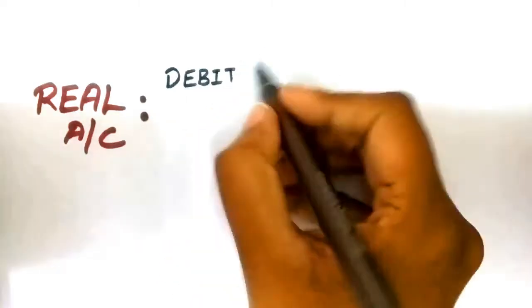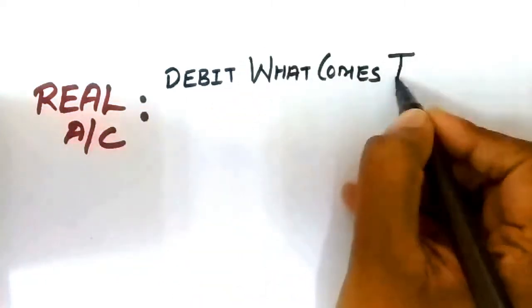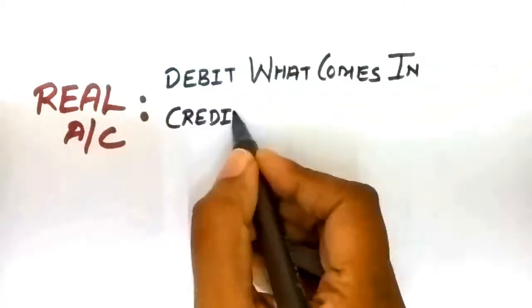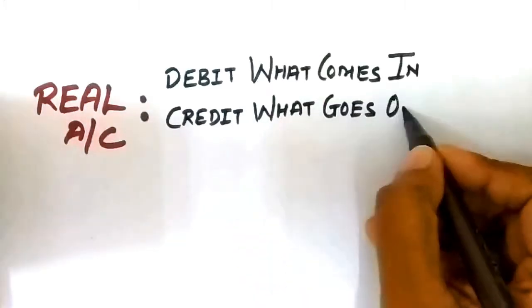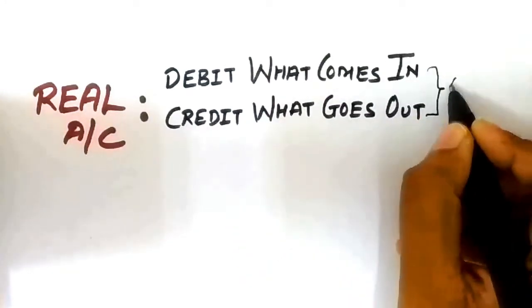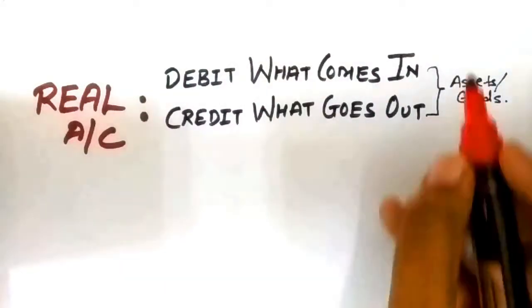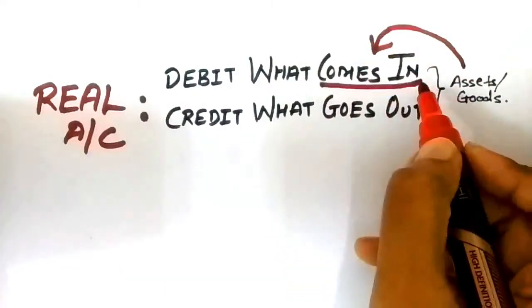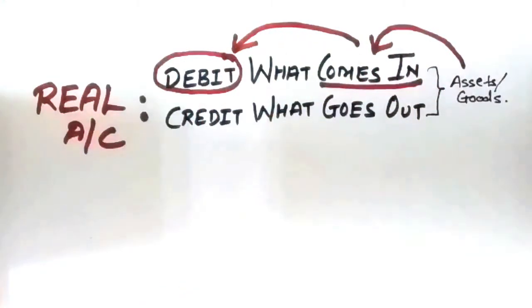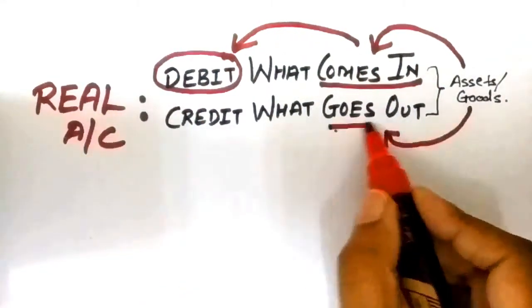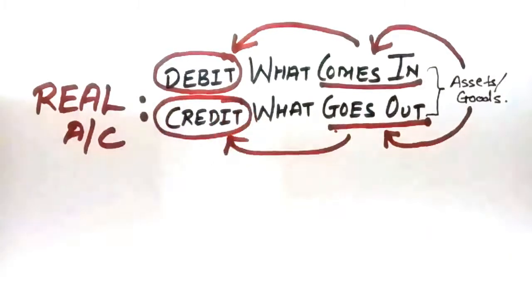Now let's see the second rule, that is for real account. Debit what comes in and credit what goes out. Here, if any asset or goods come into the business, then the account of that asset or good will be debited. Similarly, if asset or good goes out, then the account should be credited.